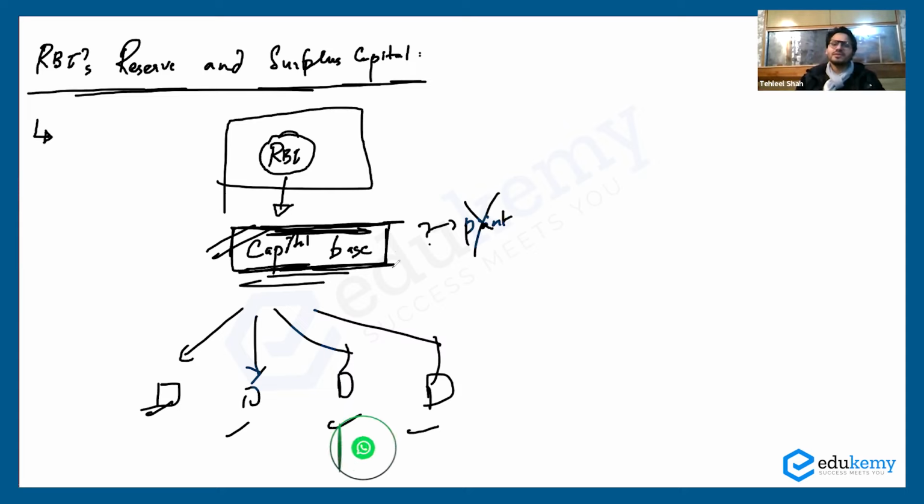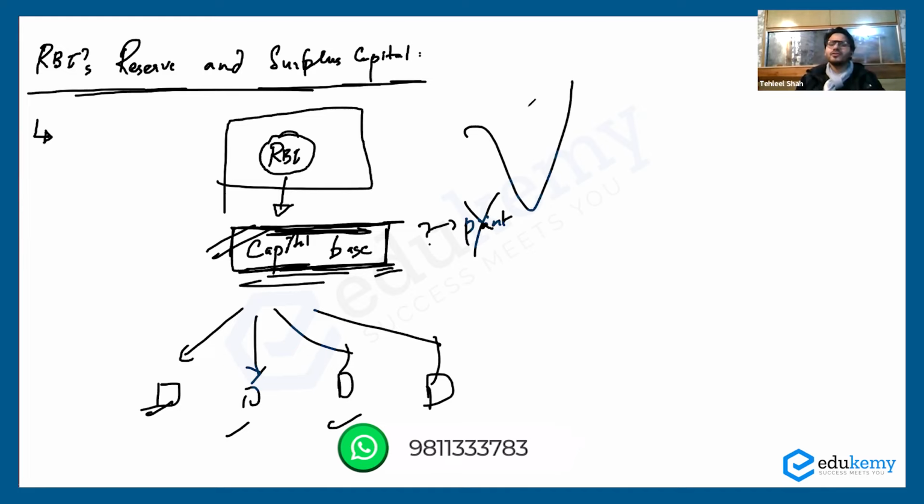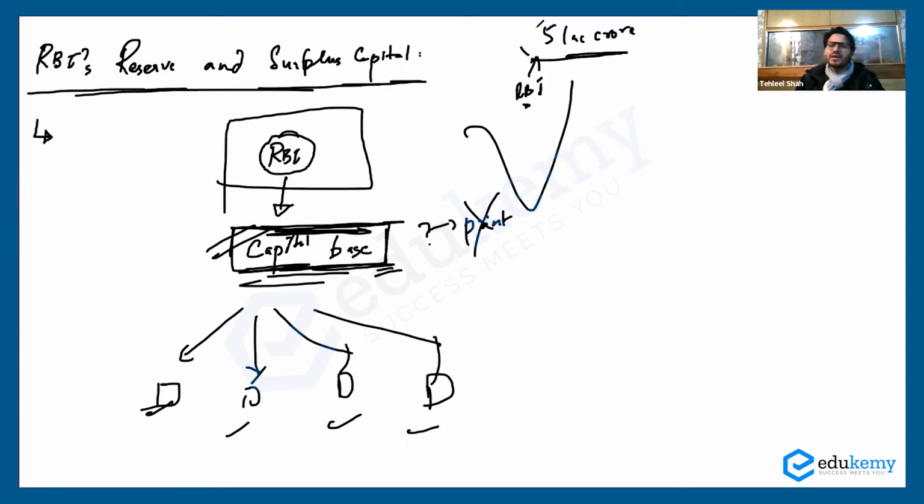How does RBI have the strong capital base? For example, say to run the entire economy, RBI needs to have 5 lakh crore of capital base. RBI needs to have a capital of 5 lakh crores. Now, how can RBI have a 5 lakh crore capital? RBI cannot print the capital. RBI को पैसे चाहिए, वो print नहीं कर सकता. RBI has to earn this capital, and RBI does earn this capital.